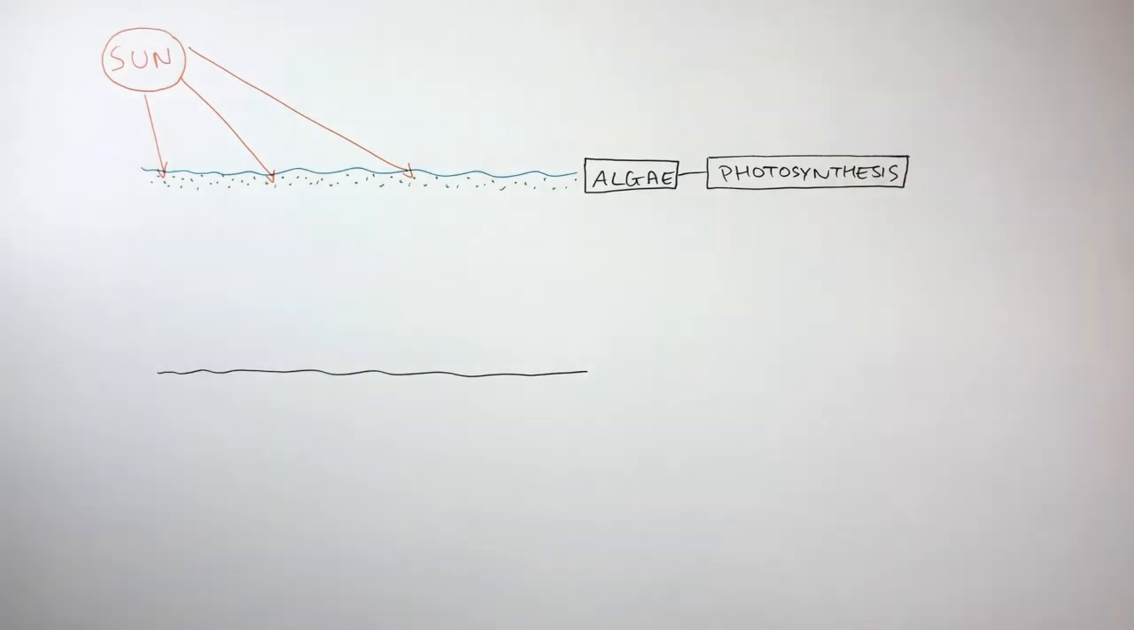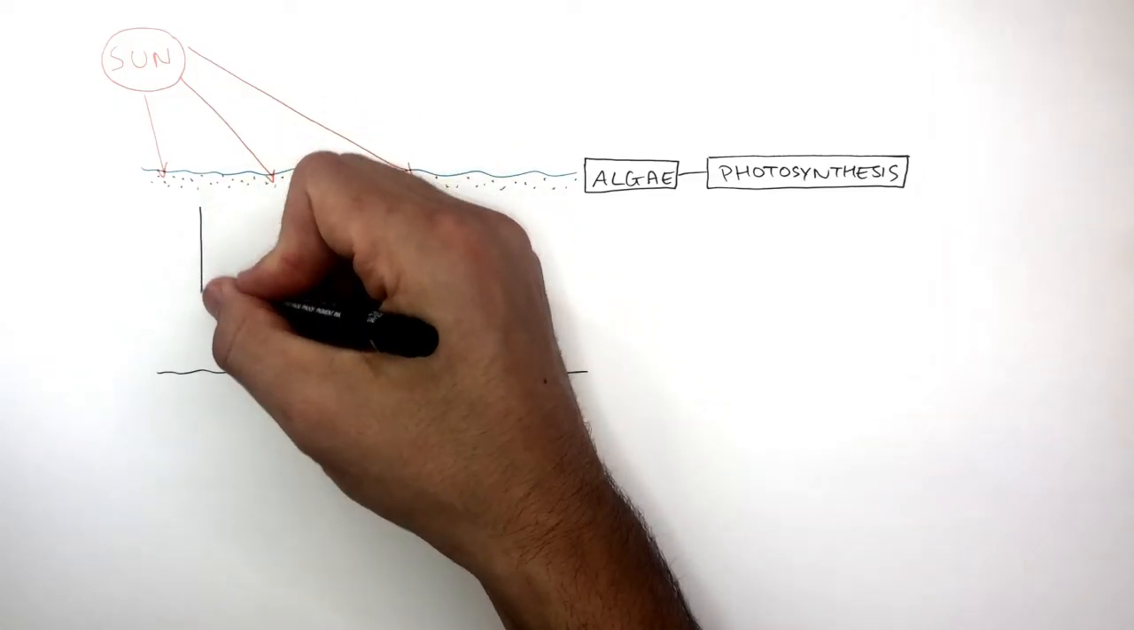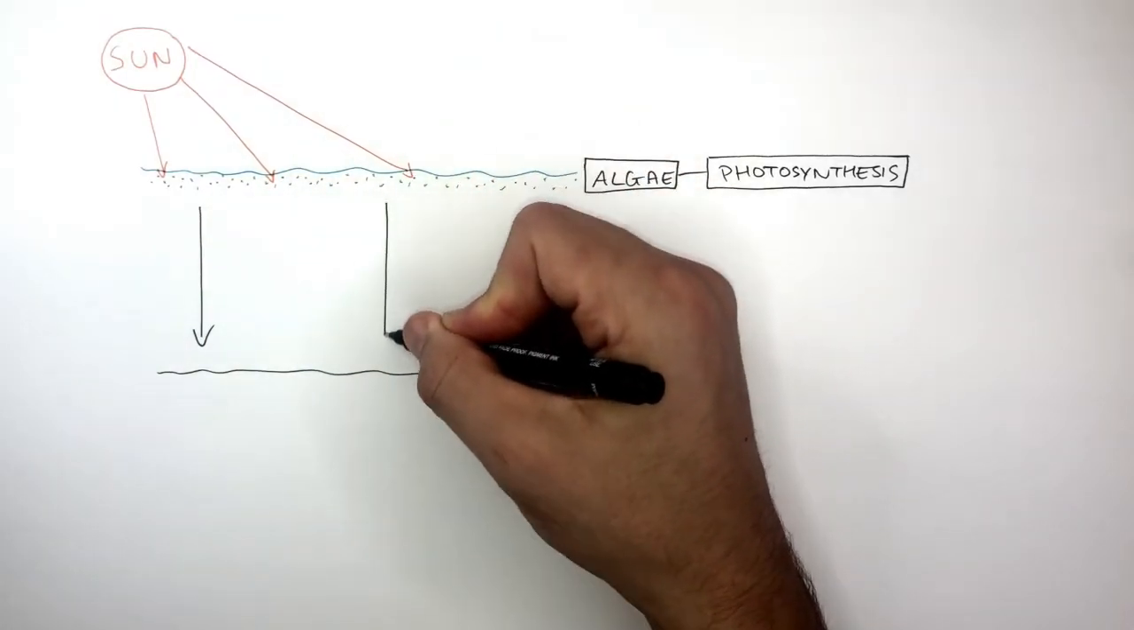When the algae photosynthesize, they convert the carbon dioxide and water into glucose and oxygen, decreasing the levels of carbon dioxide from the atmosphere. The carbon from the carbon dioxide has now moved to the glucose. This happens over millions of years.